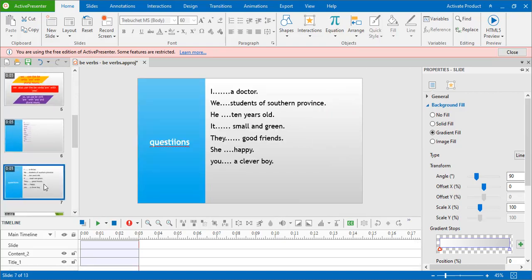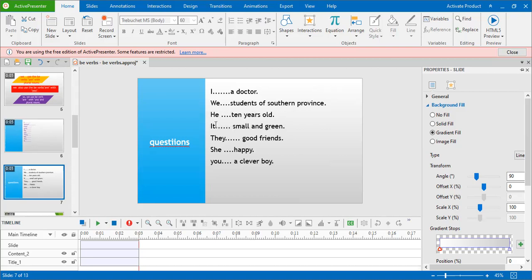Now you can fill these blanks. I here, what's the answer? I am a doctor. We use am only with I. Am here I නිසා. I එක්ක be verb එක තමයි am. We here, plural. We are students of Southern Province. Here he is singular, so the be verb is is. He is 10 years old.